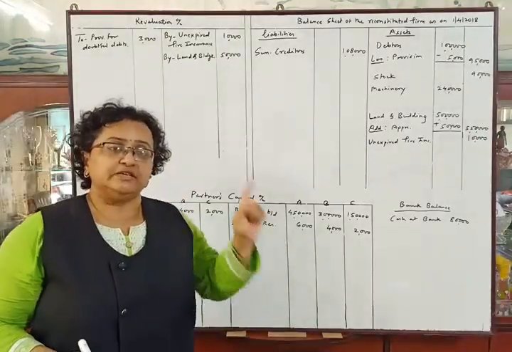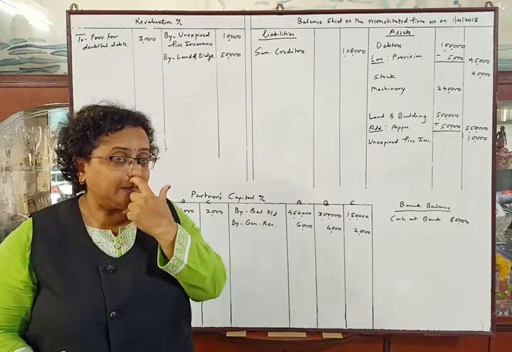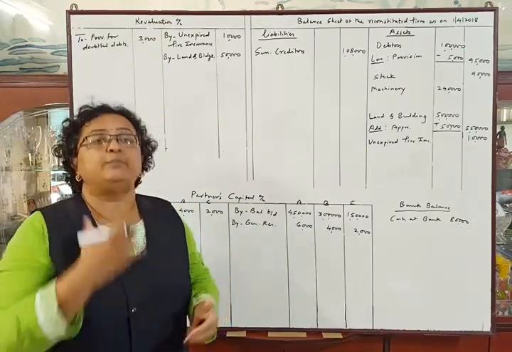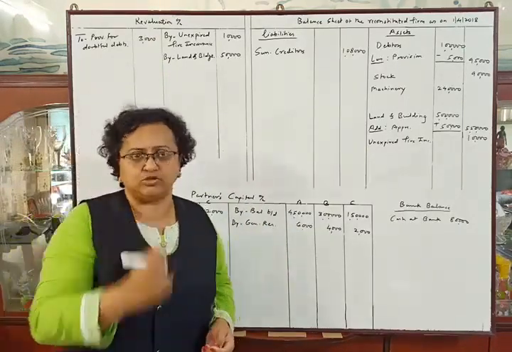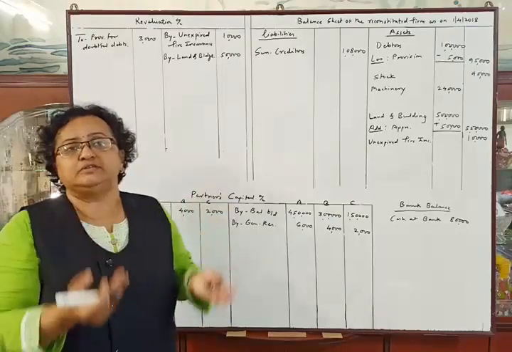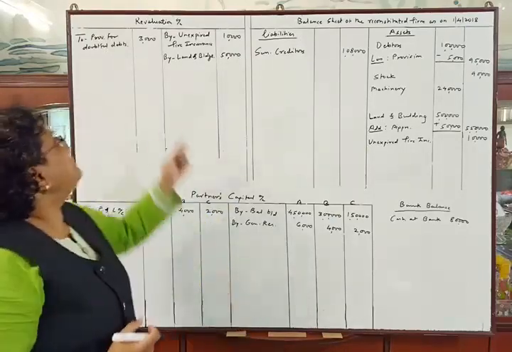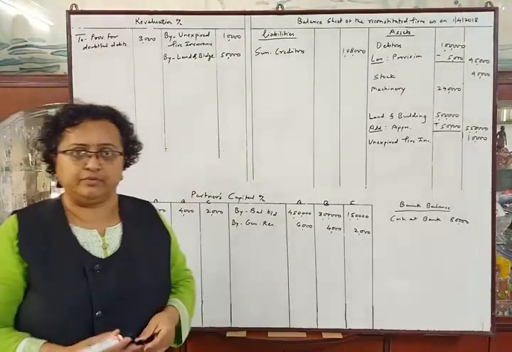See, the old provision was rupees 2,000 and they told us to make the provision up to 5%, that is up to 5,000. So we are increasing the provision by rupees 3,000, so that will be a loss to the firm. Okay, next,